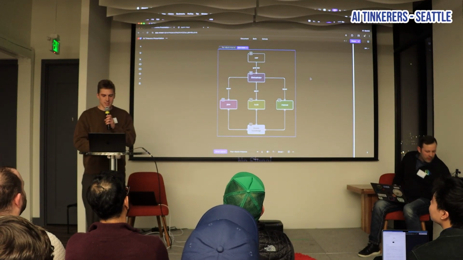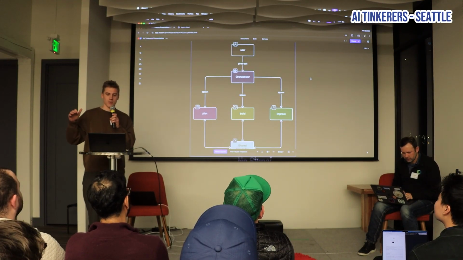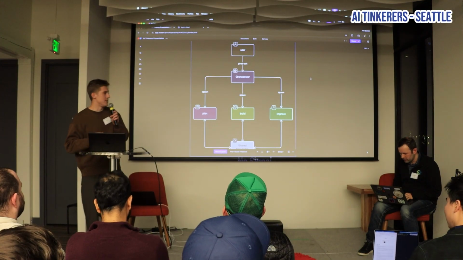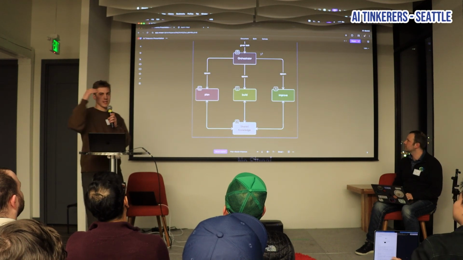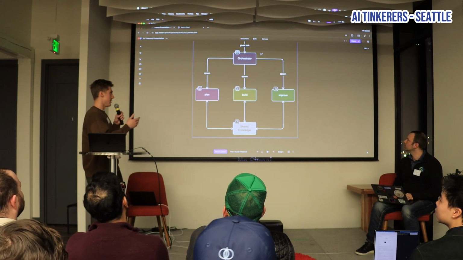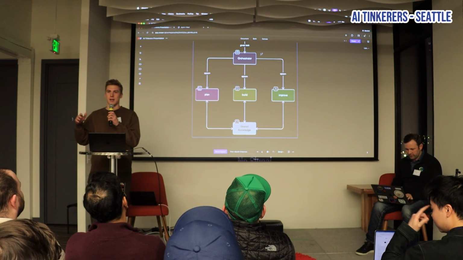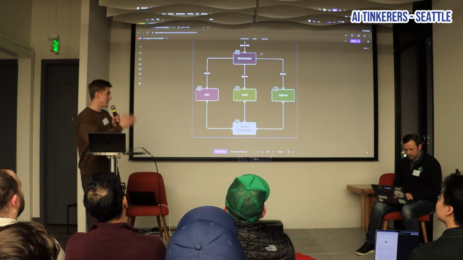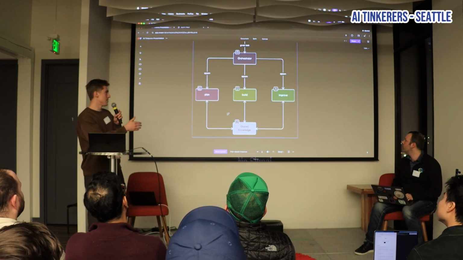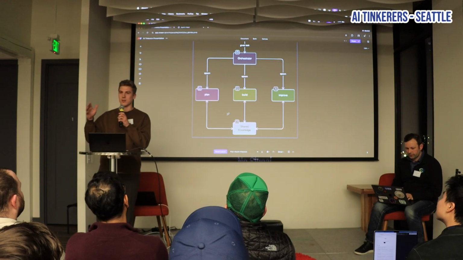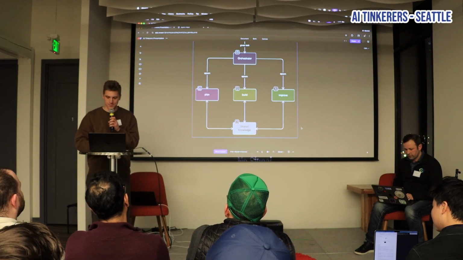So this is, hopefully it's big enough for everybody, a very high-level overview of the workflow that I'm going to show. Essentially what's happening here is we have a user, and the user prompts, obviously, a Claude Code instance, which then delegates to 3 different phases. We have a plan, build, and improve phase. This could be whatever you want, but for my sake, this has worked extremely well the past few months in all of my projects. You can see that each phase, which I'll get into here in a second, has a shared piece of knowledge. And this could be truly anything that an agent can read and write from.